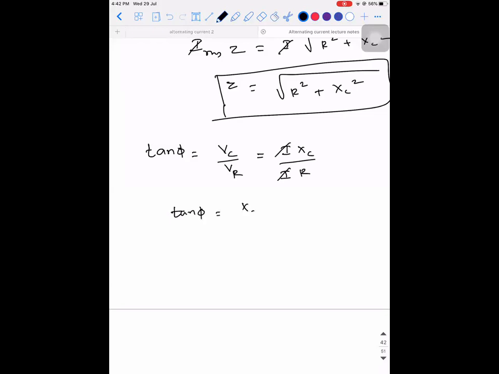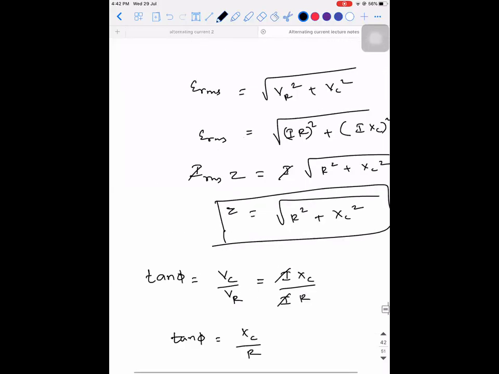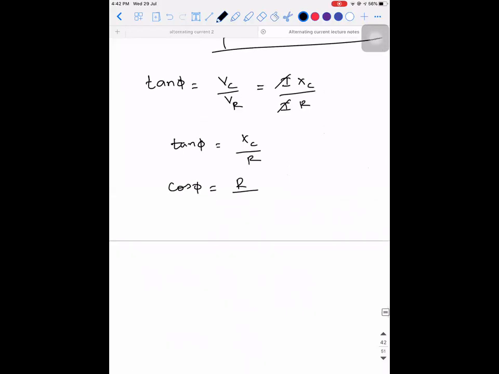Tan phi will be equal to XC divided by R. But what is cos phi equal to? R by Z, the same R by Z. Z is the root of XC square plus R square. So this will be R divided by Z. If you remember that cos phi is equal to R by Z, we solve half of the problems.